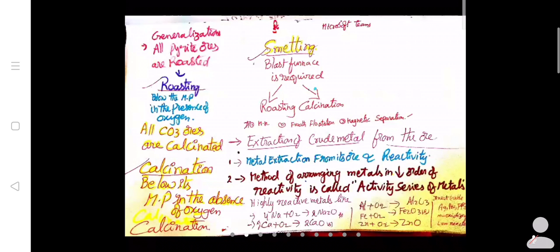Next, one more condition for roasting is that the substance should be heated below the melting point in the presence of oxygen. That is what we call roasting.